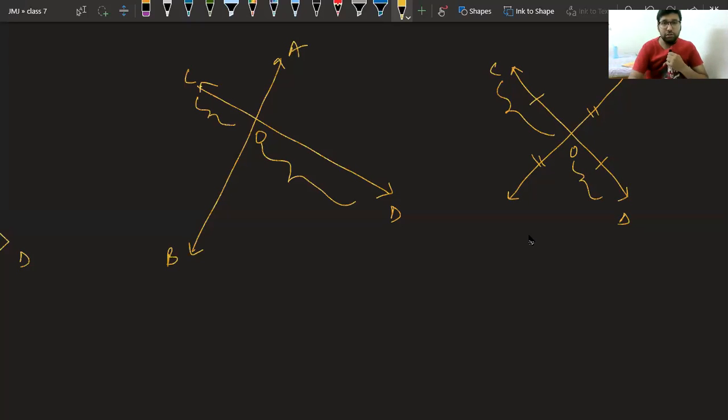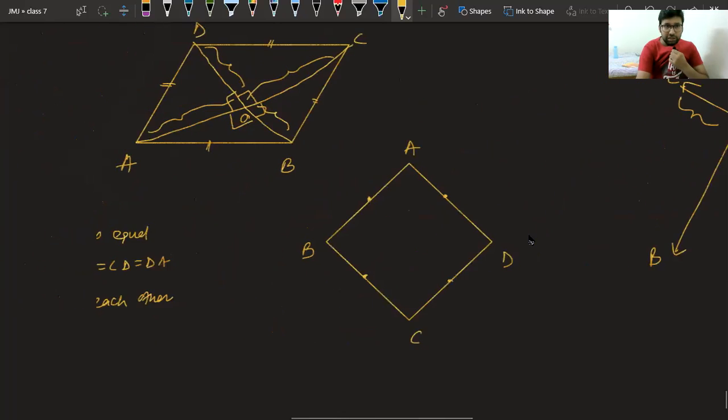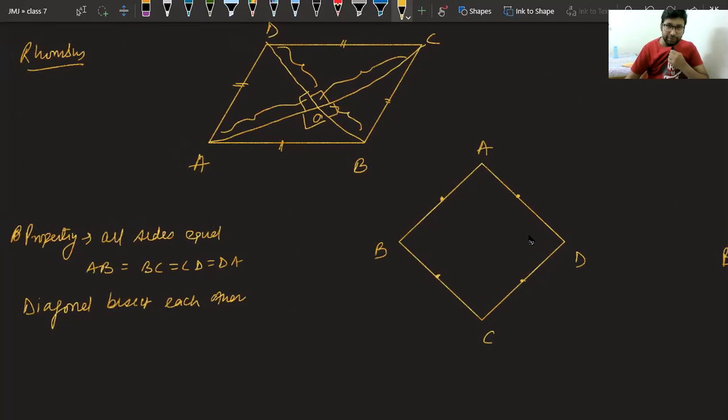Now see. In the rhombus, diagonals bisect each other. That means this diagonal AC and this diagonal BD cut each other in two equal parts. So if I say this is O, we can say OA equal to OC, and class please tell what is the other thing. If they are bisecting each other, I have written OA equal to OC. What can we write other thing?